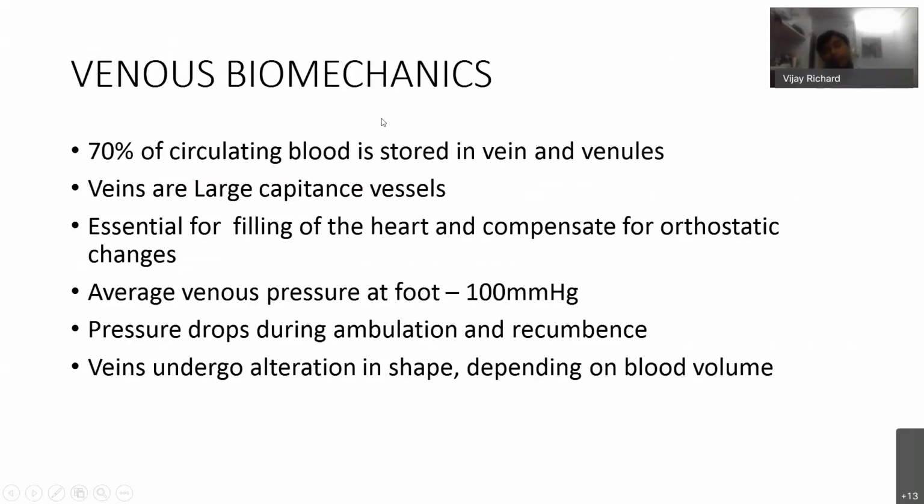Biomechanics. 70% of the circulating blood volume is stored in the veins and the venules in the body. Veins are the large capacitance vessels, essential for filling up the heart, and they compensate for orthostatic changes. Average venous pressure at the foot is 100 mm mercury, and pressure drops during ambulation. Veins also undergo alteration in shape depending on the blood volume,